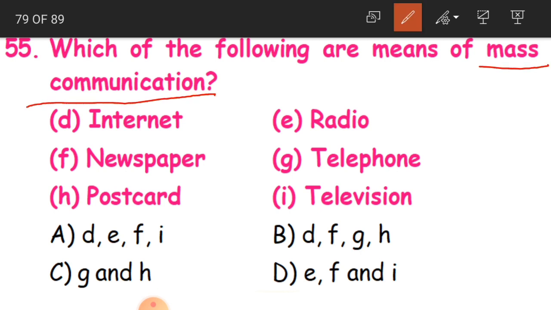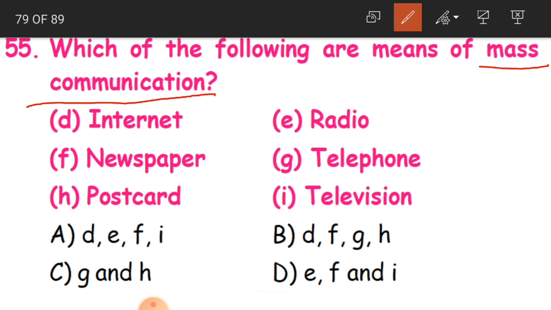Mass communication means children, if you are going to pass one information once, so many hundreds, thousands, crores of people can get the news at the same time. That is mass communication. So there is no need to talk to a person.